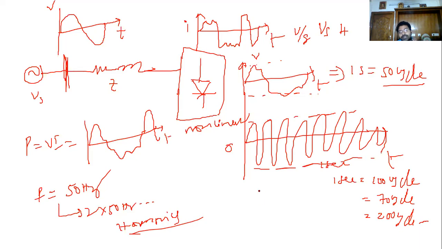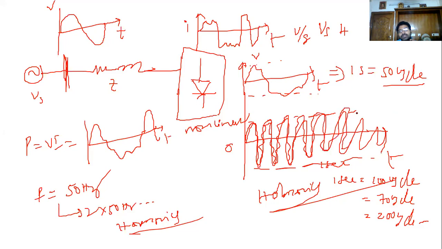That we can call harmonics. This is the voltage distortion. The waveform is also disturbed, not sinusoidal, because of non-linearities. I am not guaranteed that the shape is like this. So this is the harmonics.